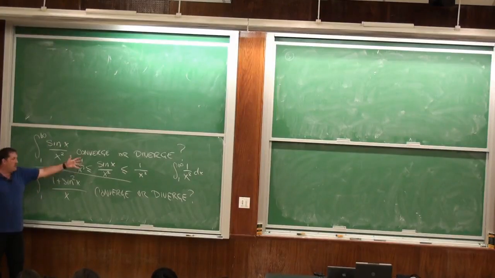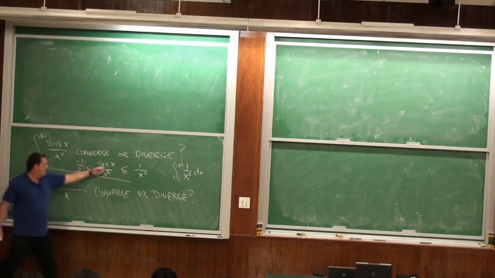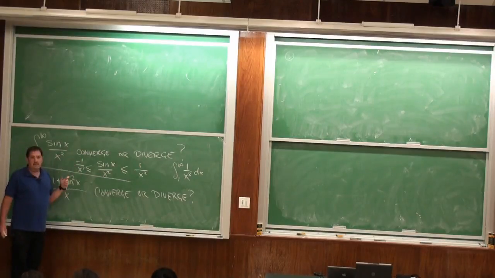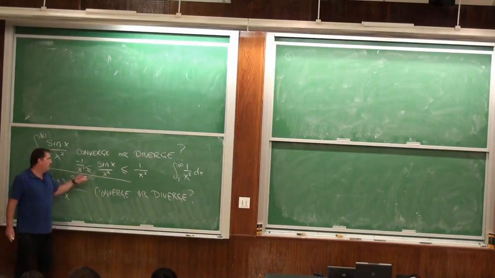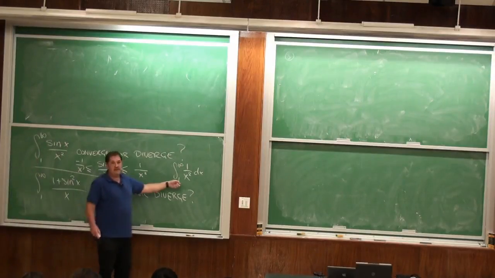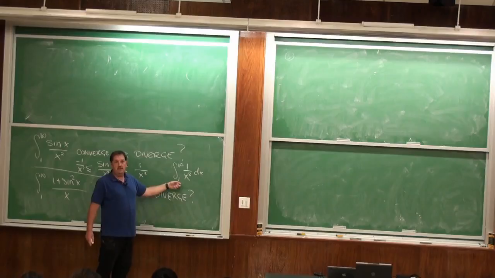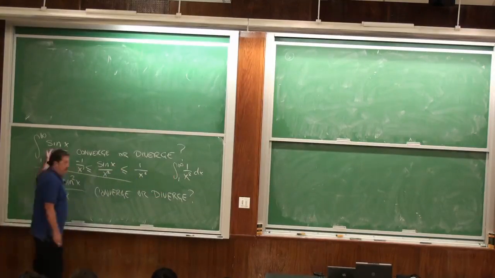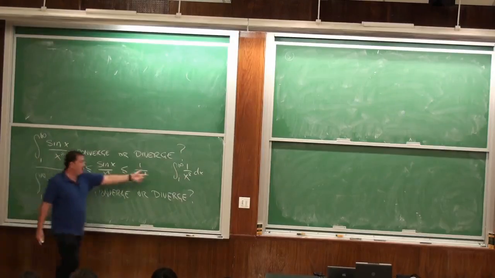But the sine is always between plus 1 and minus 1. And x squared is always x squared. Okay? So this integral, if it exists at all, is always less than this integral. Well, in absolute value, because sometimes it's negative. But this integral, we know, converges.